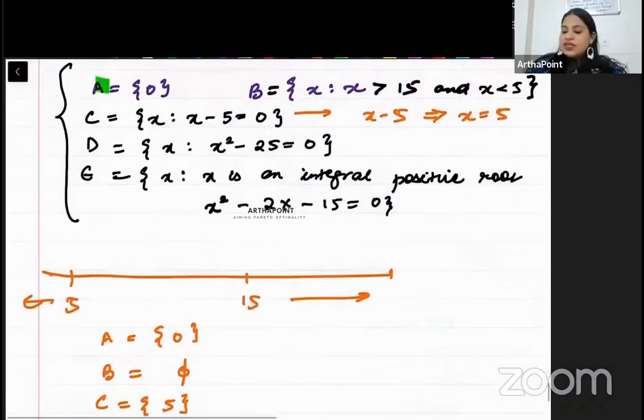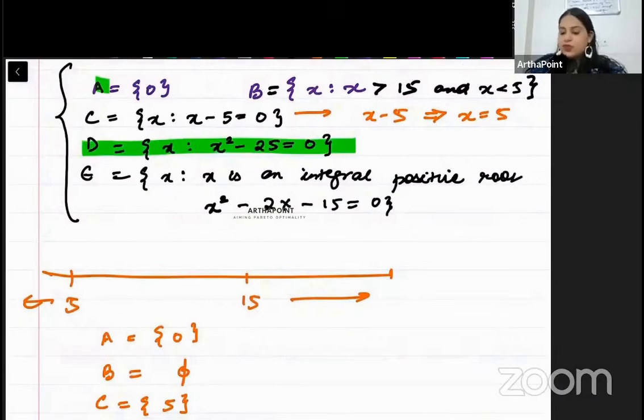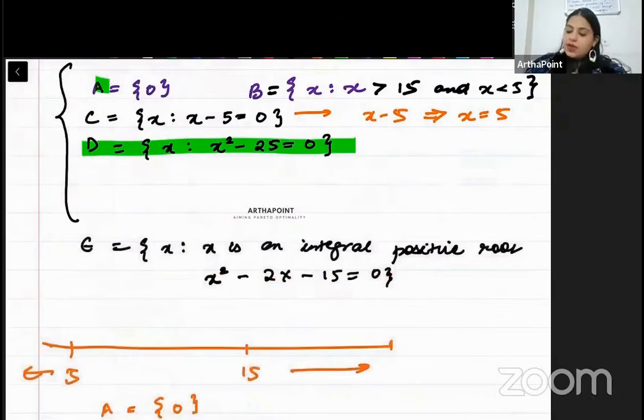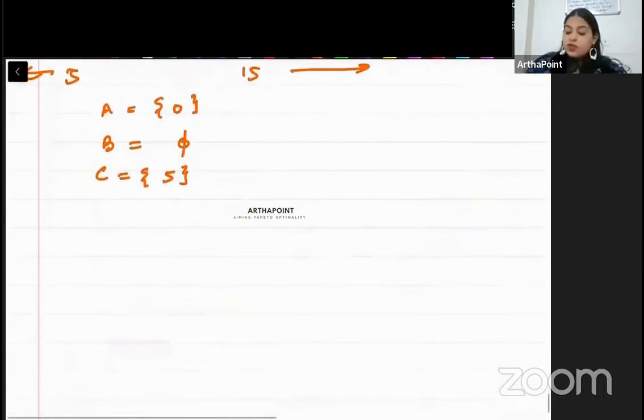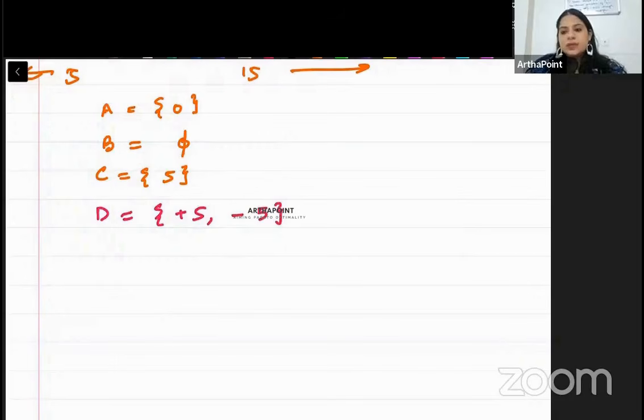अब D देखो. D says X is such that X square minus 25 is 0. So beta, tell me something. If X square minus 25 is 0, doesn't this imply that X square is 25? Doesn't this mean that X will be plus or minus 5, right? So from here, we know that D contains two elements, plus 5 and minus 5. Is this clear? It contains plus 5 and minus 5.